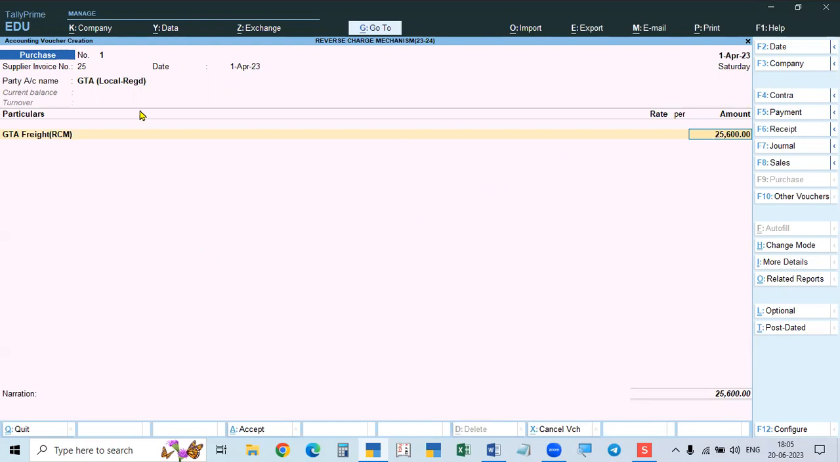But here, in the case of purchases, that is service from a GTA, local, registered or unregistered, it is taxable. In the case of interstate registered GTA, it is taxable. But in the case of interstate unregistered, it is not taxable, it is exempt. So that is why it will be good to take the classification of the transaction. That is why the transaction is not coming after this.